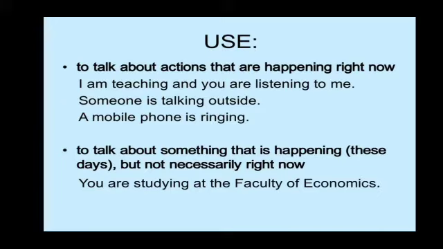When we talk about an action that is happening right now, it is in progressive form, in continuous form. So, it is called present continuous tense. For example, I am teaching and you are listening to me. Someone is talking outside. A mobile phone is ringing.